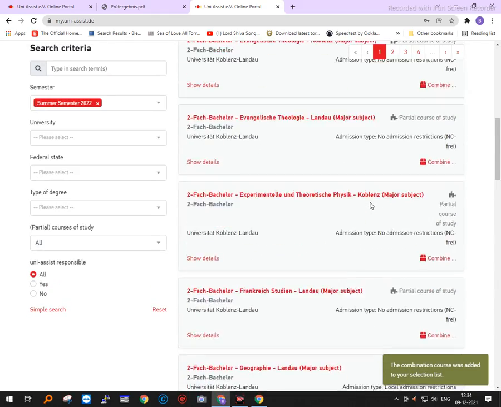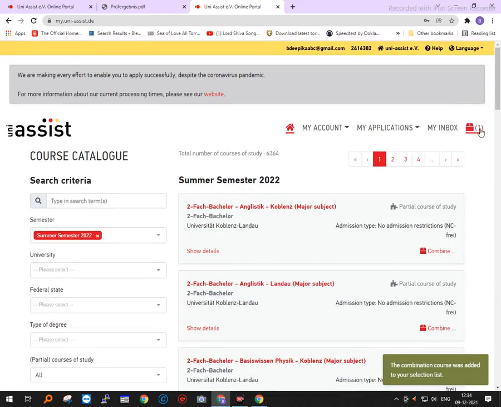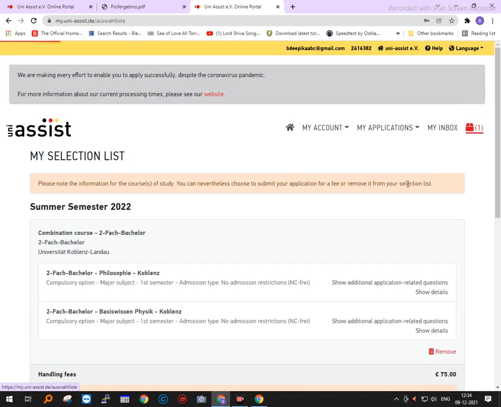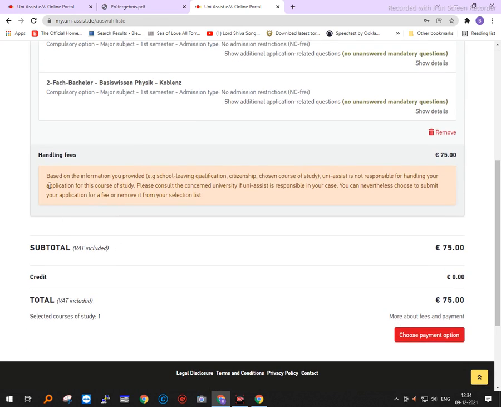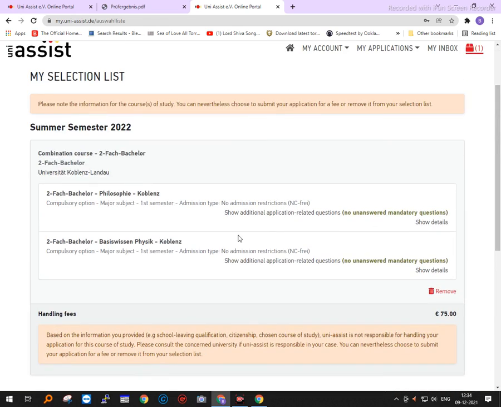Now when I add to the selection list, you can see that this is showing as 1. This is the selection list. I go to the selection list, and then you can see that I have chosen 2 subjects. You can clearly see here that there are no unanswered mandatory questions.